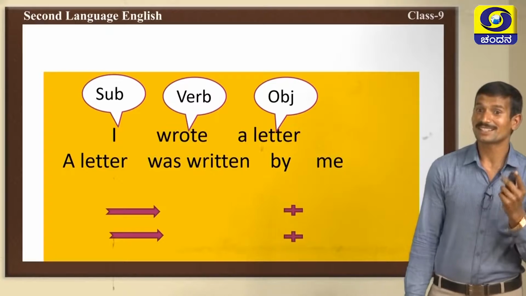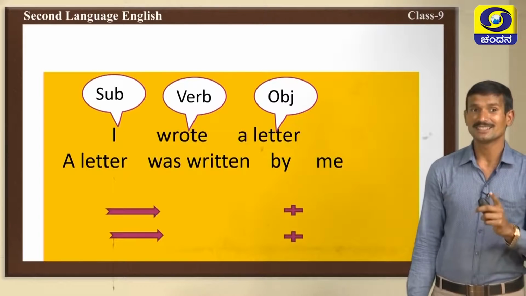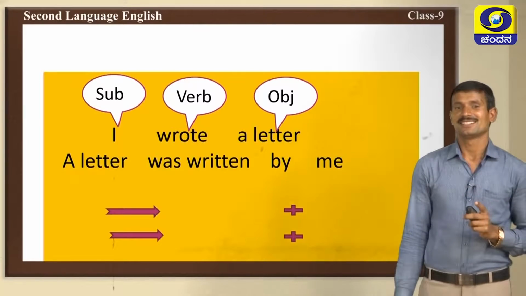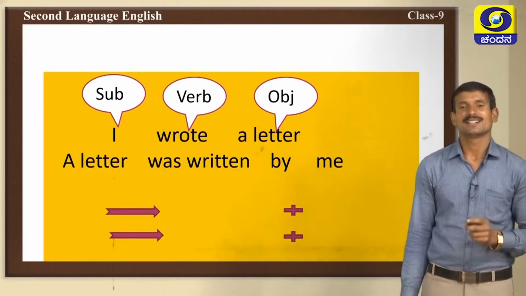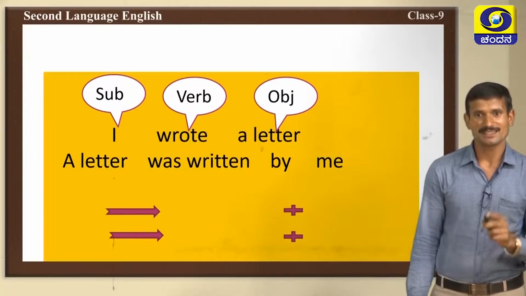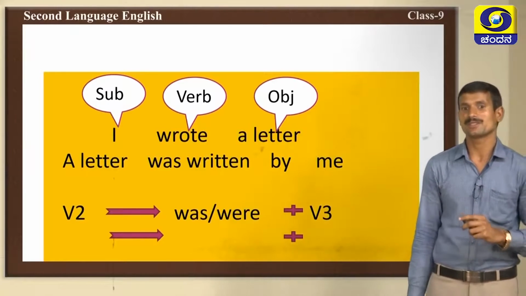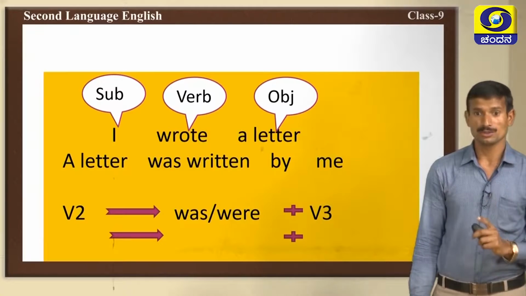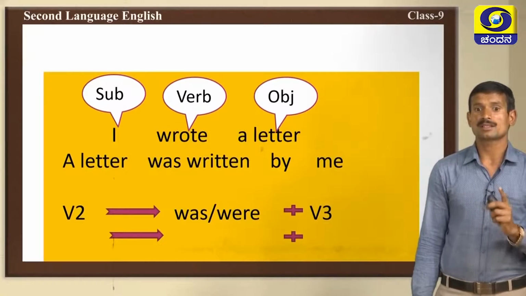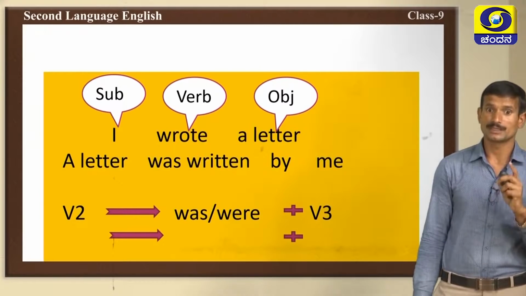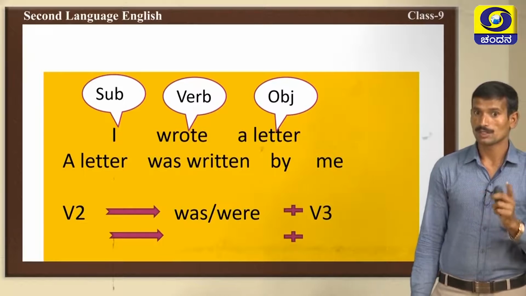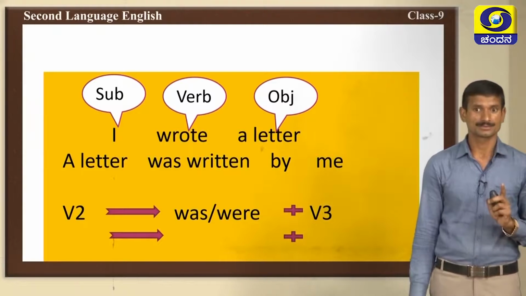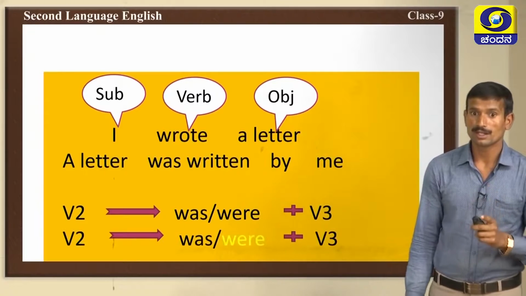In the first sentence we have used verb 1, but here wrote is verb 2 form. So, we have used was. A letter was written by me. I changes into me. What are the changes we should observe here? If the verb 2 is given, we should use was or were plus verb 3 form of the given verb. Got it?